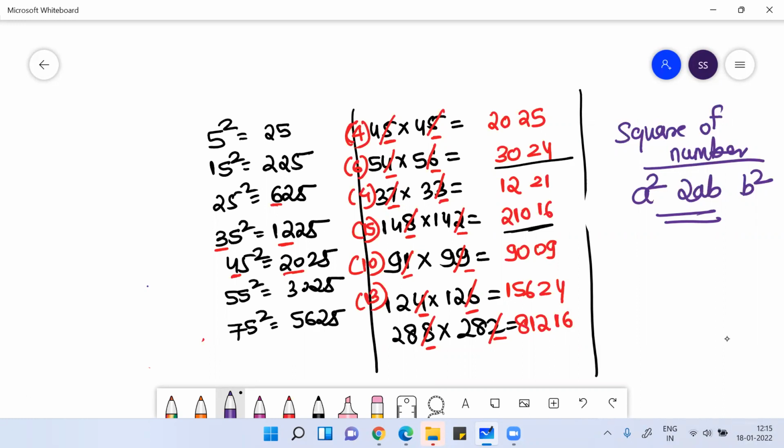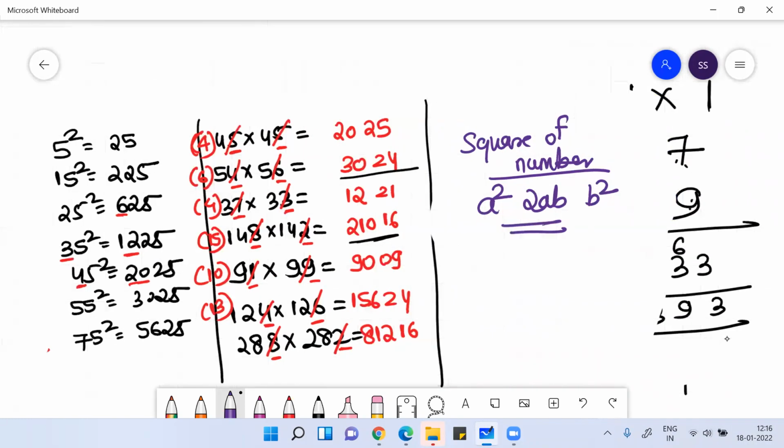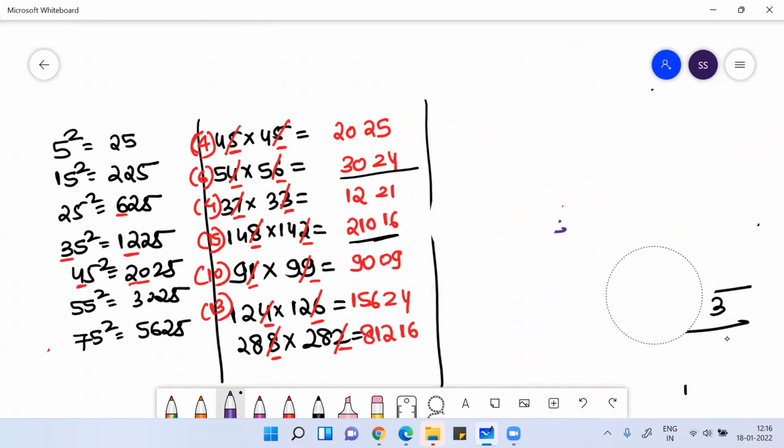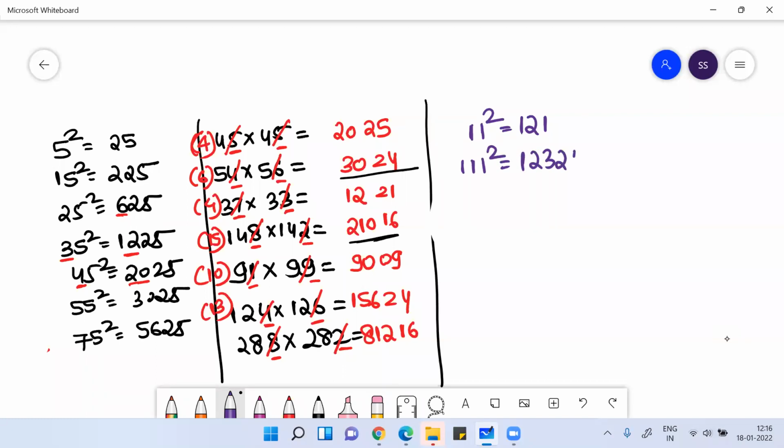Clear? Anyone, any doubt? No, sir. So this pattern, I'm talking about some pattern in maths, which you may or may not have noticed. Like 11 square is 121, right? Now 111 square, it is 12321.